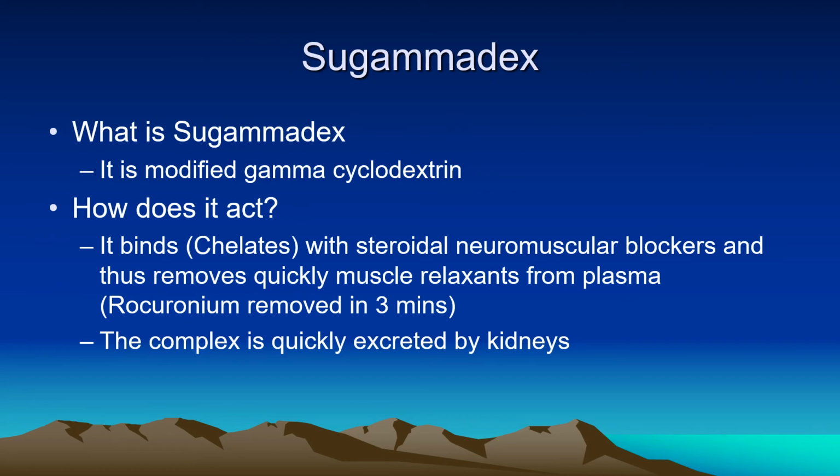So what is sugammadex? It is a modified gamma cyclodextrin, which is a chelating agent that binds in equimolecular concentration with steroidal neuromuscular blockers, that is rocuronium, pancuronium, vecuronium, and rapidly removes rocuronium from the circulation and from the muscle membrane. Therefore, quick reversal of relaxant effect is seen, and the entire complex becomes water soluble and is excreted easily.